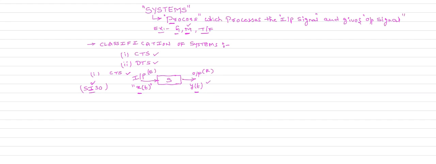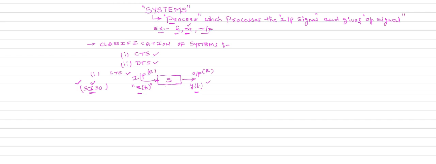In this subject, we are going to discuss only this type of systems. A continuous time system processes a continuous time input signal and produces a continuous time signal as the output.